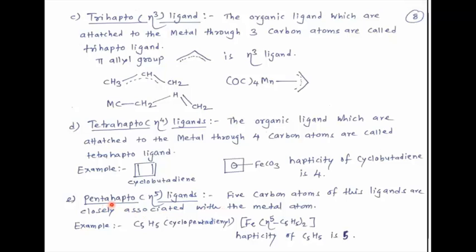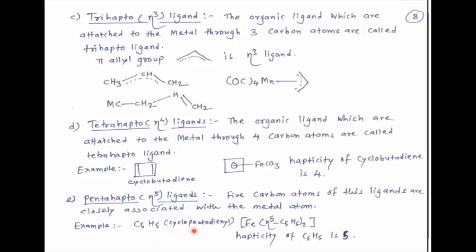Then say pentahapto, eta5 ligands. 5 carbon atoms of this ligand are closely associated with the metal atom. That means 5 carbon atoms are attached, form bonds with metal atom. See this example, very well known example.